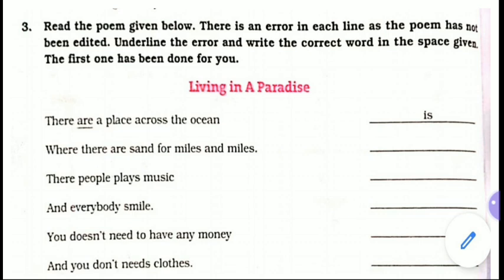That's why underline this "plays" and write "play". There people play music and everybody smile. Everybody is singular, so a singular verb is required, so "smiles" will be correct. Underline this "smile" and write "smiles" on the right side.